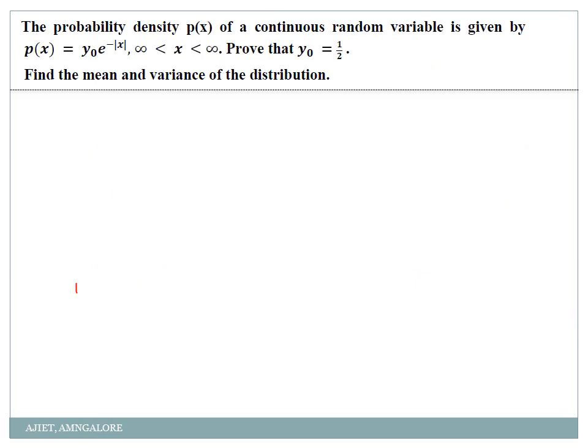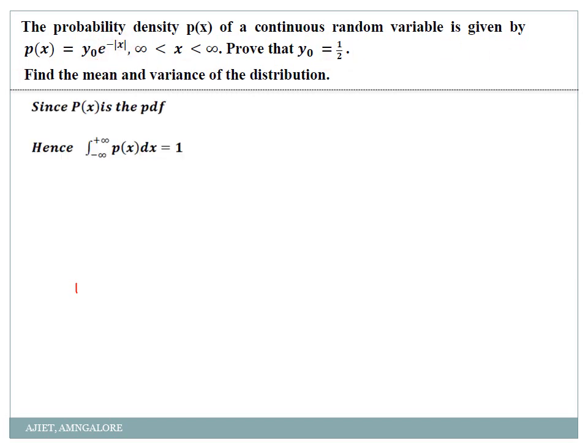Okay, my dear students, this is one of the very important problems, but quite confusing and interesting also. So write this problem carefully, my dear students, because I have something called mod over here, right? So we'll just see what to do. The probability density function of a continuous random variable is given by this. Prove that y0 is 1 by 2. They are telling that the constant value y0 is 1 by 2. We have to prove it.